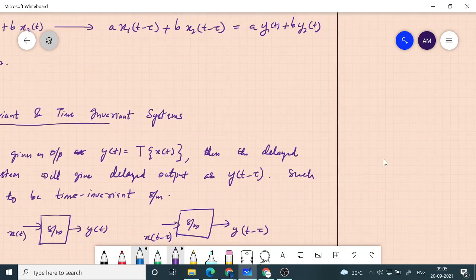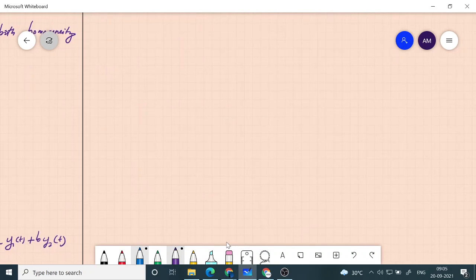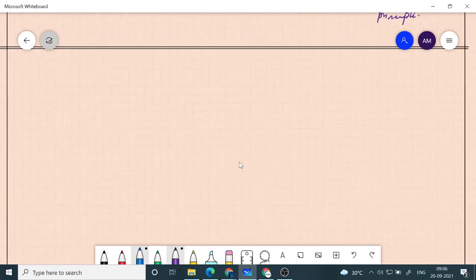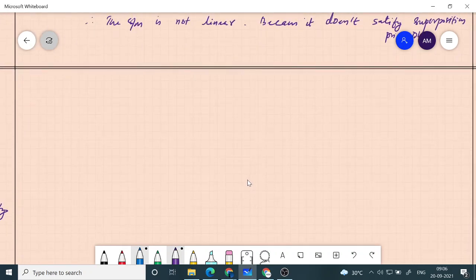Okay, so let's take examples. Maybe the same example, some of the earlier examples that we took, we can see here also. Example: y of t is equal to alpha x of t plus beta. So this is what the system does.